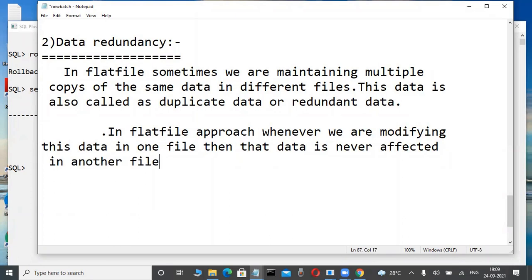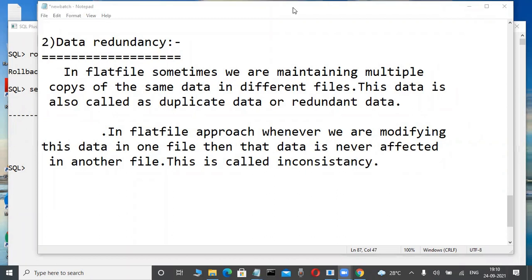This phenomenon is called inconsistency.